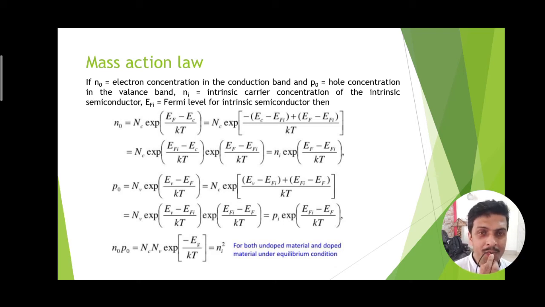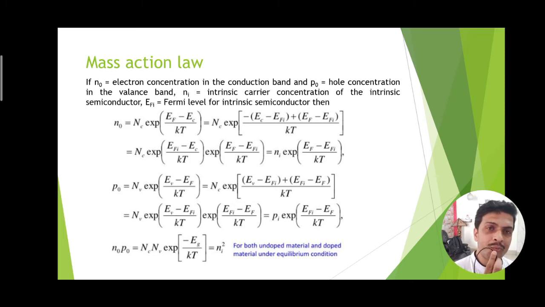There might be electrons present in the P-type semiconductor as minority carriers. So holes and electrons are both present in N-type or P-type semiconductors respectively as minority carriers. That is why, when we take the product n0 and p0, suppose it is an N-type semiconductor, then n0 is the carrier concentration of the dominating charge carrier, and p0 is the carrier concentration of the minority charge carrier. If we take their product, that will be the square of the intrinsic carrier concentration, and